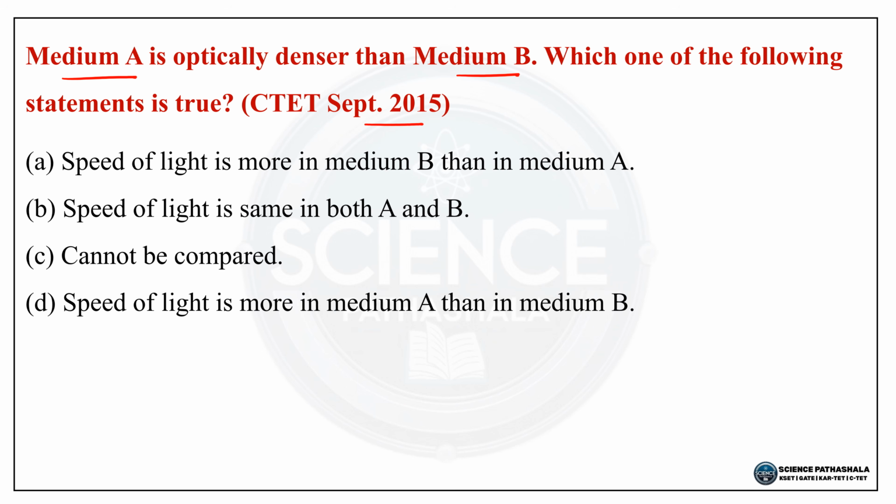So ಹಾಗಾಗಿ ಈ ಪ್ರಶ್ನೆಗೆ ಸರಿಯಾದ ಉತ್ತರ ಆಪ್ಷನ್ ಎ, that is speed of light is more in medium B than in medium A. So option A is the correct answer.